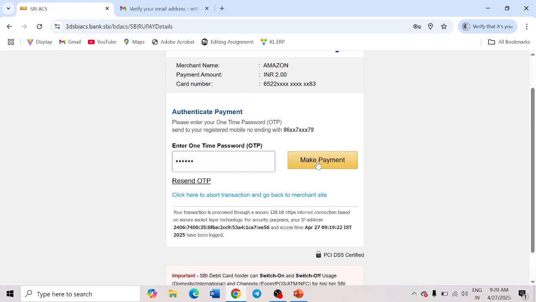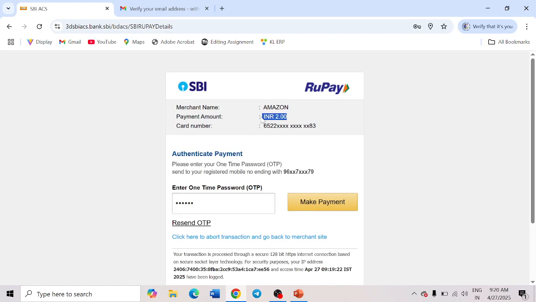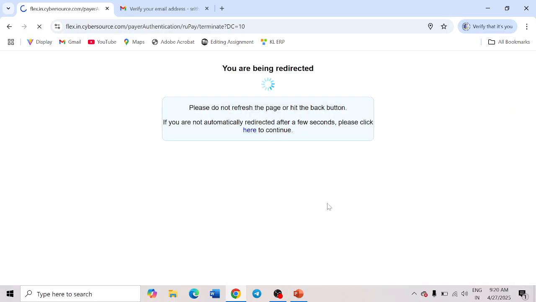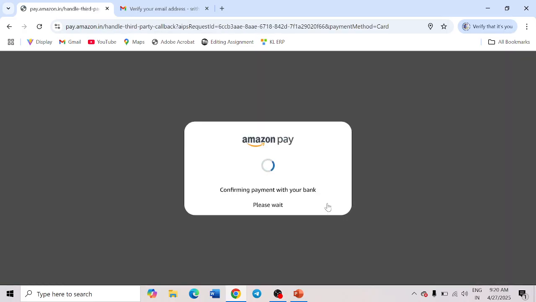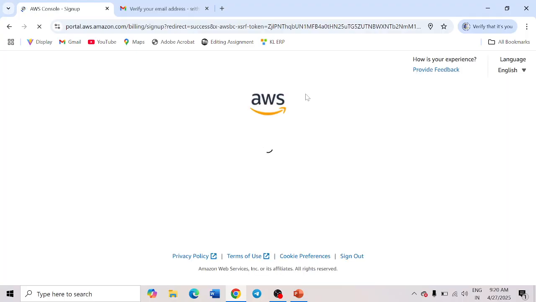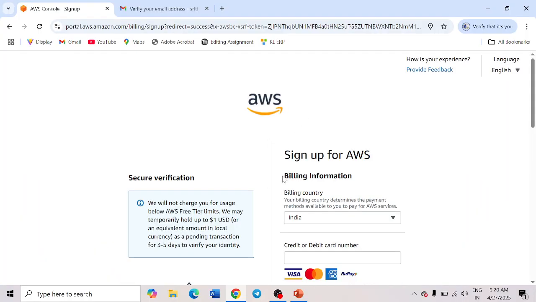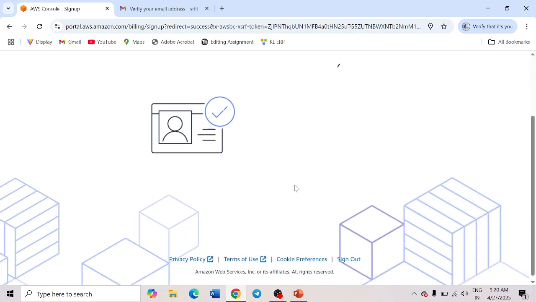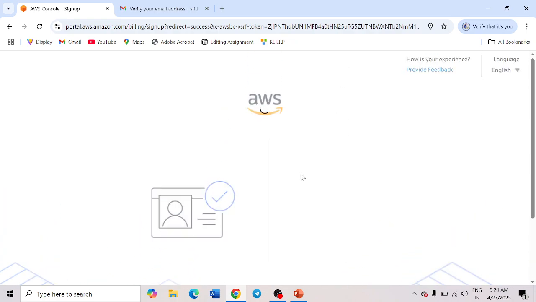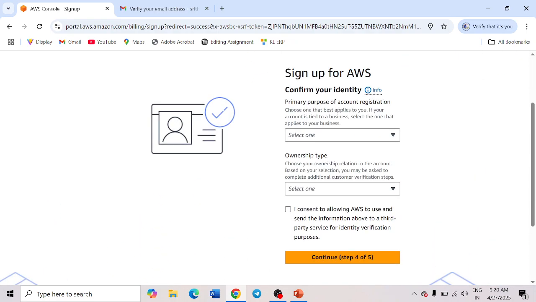Now click for payment. It will deduct 2 rupees, only for the account validation. Within 2 or 3 working days, you will get that money back. Just click for payment. An important thing is that whenever you are doing the payment, make sure that international transactions are enabled in your mobile app. So now we have completed this step.